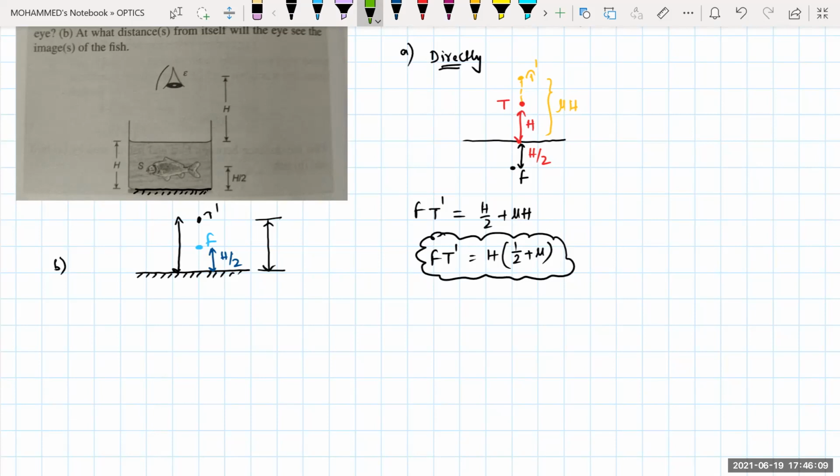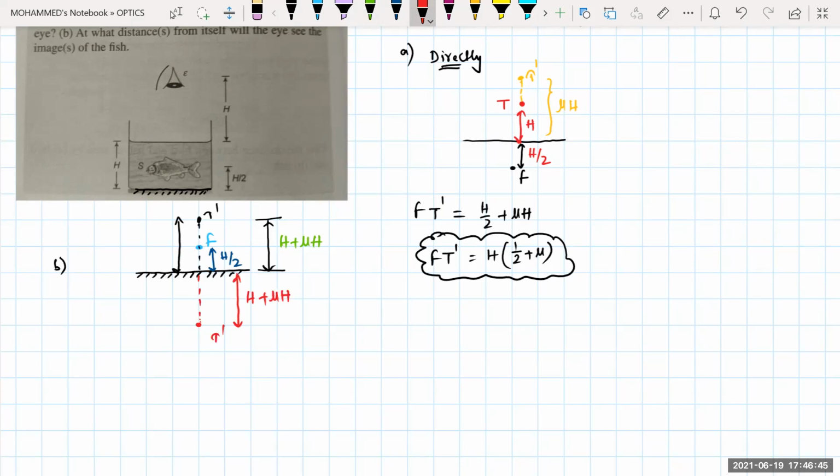And t dash to the fish already it is how much, beta? h/2. Yes, sir. Now the mirror is also at how much distance from the fish? h/2. h/2 plus h/2 it will be h. Yes, sir. So it will be h plus mu into h, the object of your t dash. Its image falls here. Here this one is your t dash. So this distance is also equal to h plus mu into h.